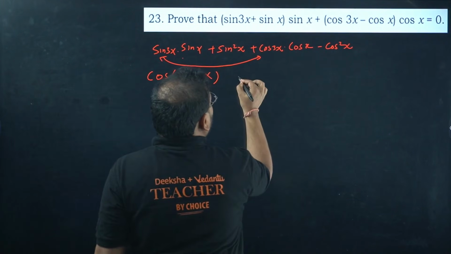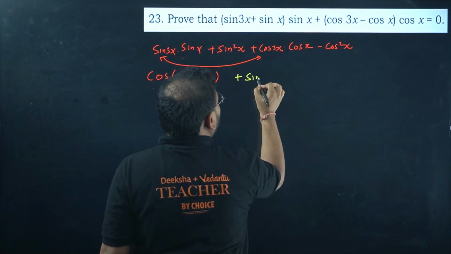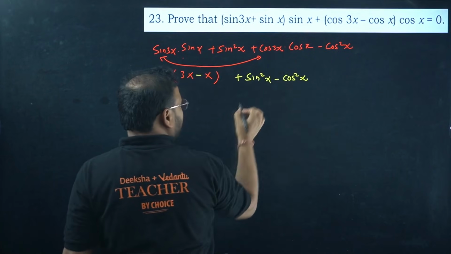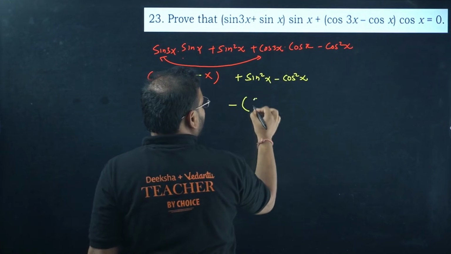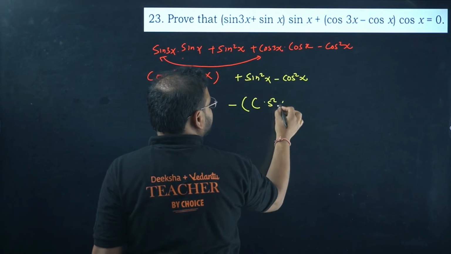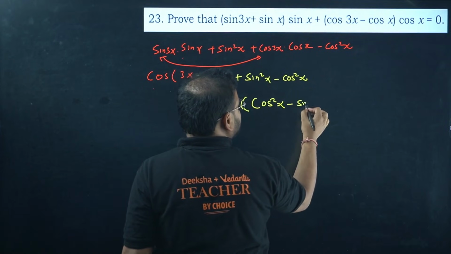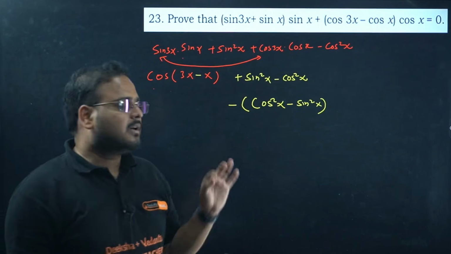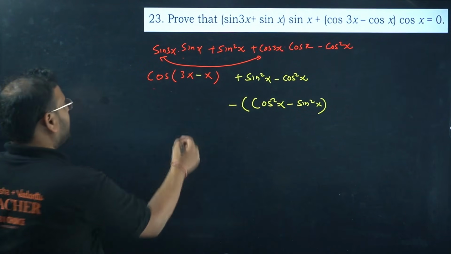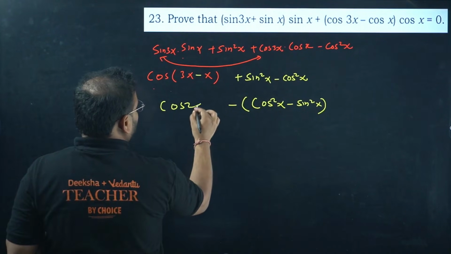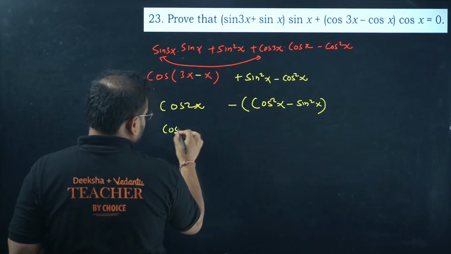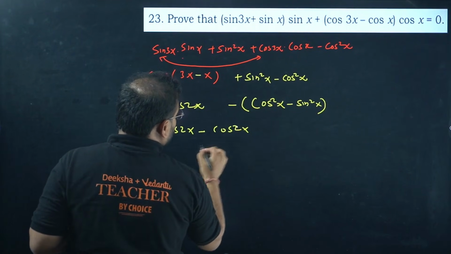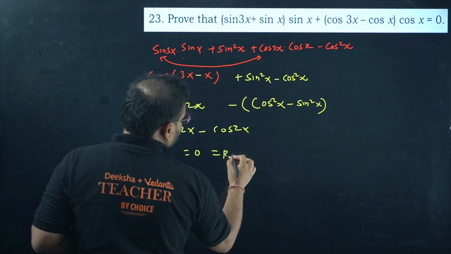Combine these two. I have sin square x minus cos square x. This is a formula, if you remember. Take a minus sign common, you'll have a better understanding. This becomes positive and this becomes negative. What have I done? I've taken the minus sign common from sin square and cos square. What is this, beta? Cos 2x. Cos 2x minus this formula is again cos 2x. Of course, you know the answer now. 0, which is nothing but RHS.